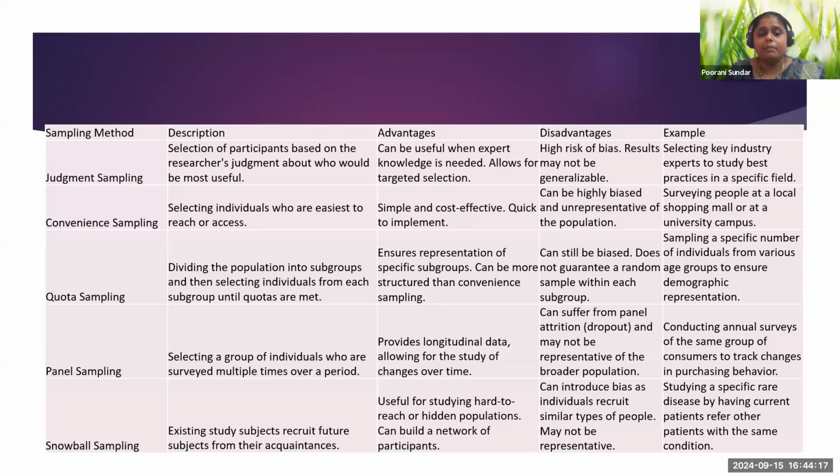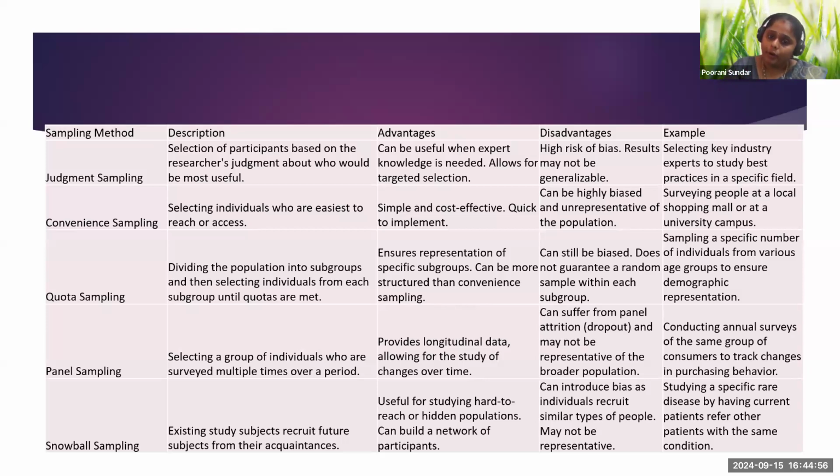There is panel sampling. Panel sampling is nothing but selecting a group of individuals who are surveyed multiple times over a period of time. Okay, so from them the data will be collected. So in that case, that provides longitudinal research. Usually longitudinal research is what? Data is collected over a period of time, right? In 2021, I reviewed a set of employees, I trained them, and then again in 2024, I am reviewing them again, collecting data on what the progress is and how they are performing. That comes under panel sampling.